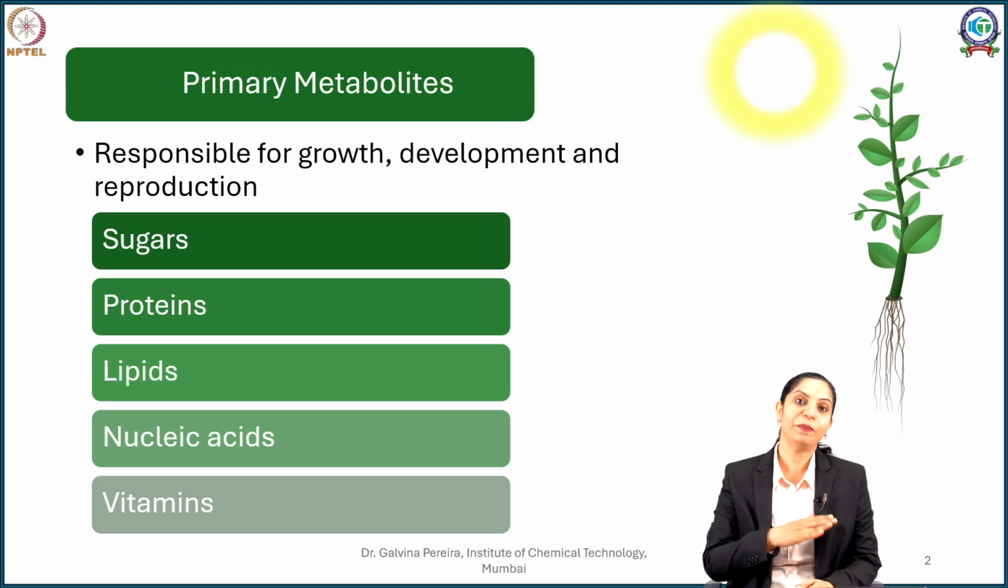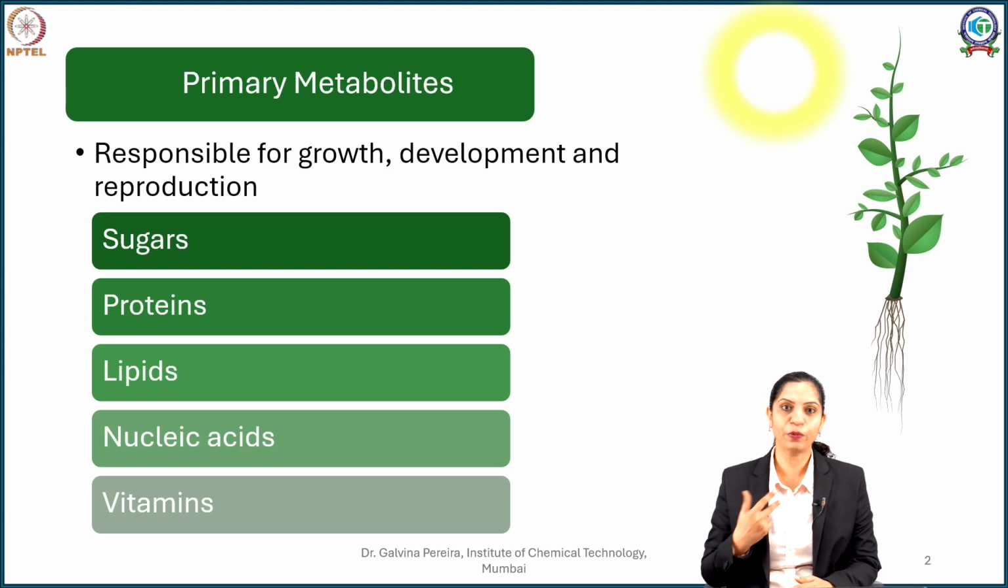Now if you see, primary metabolites are vital or essential metabolites which are required for the growth, development and reproduction of the plants. If you see molecules such as sugars, proteins, lipids, nucleic acids and vitamins, by now understanding the biochemistry of plants, we know that they are very vital.